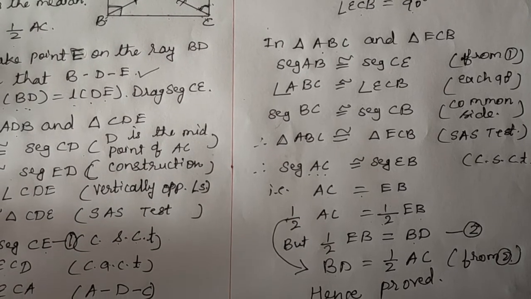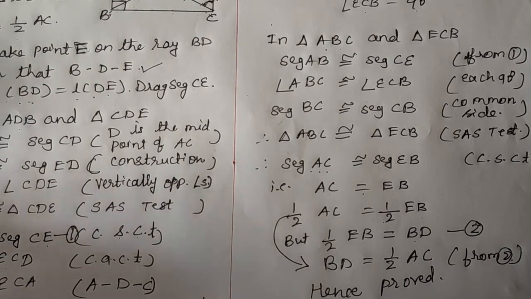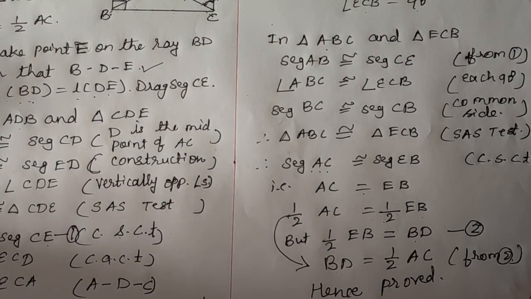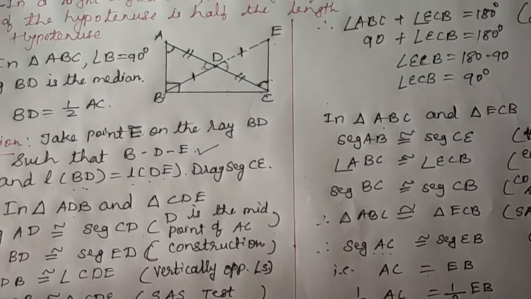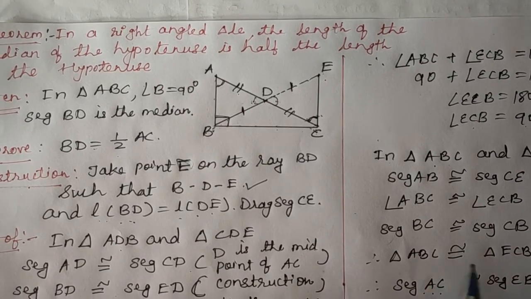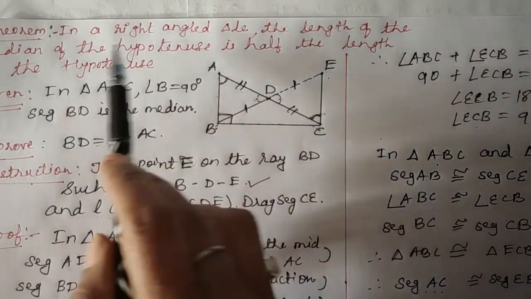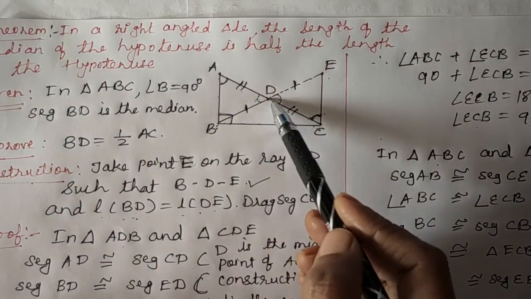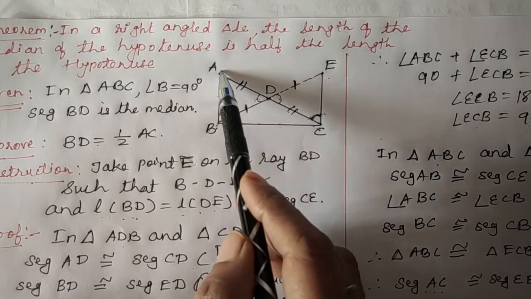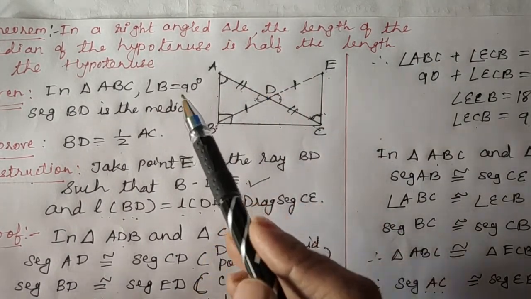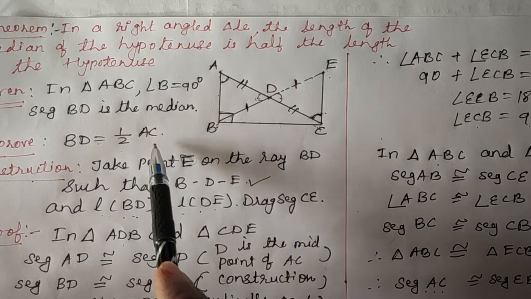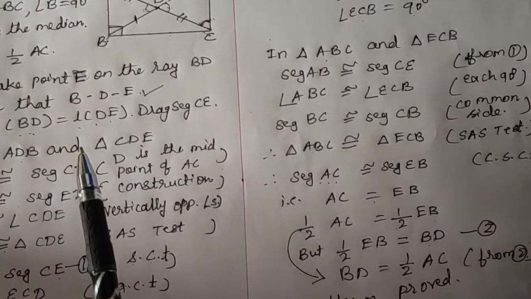So you can see, children, the theorem was very easy if you know the steps carefully and if you study the figure carefully. So in this way we have proved that in a right angle triangle, the length of the median to the hypotenuse, that is BD, is half of the hypotenuse, that is BD is equal to half of AC.